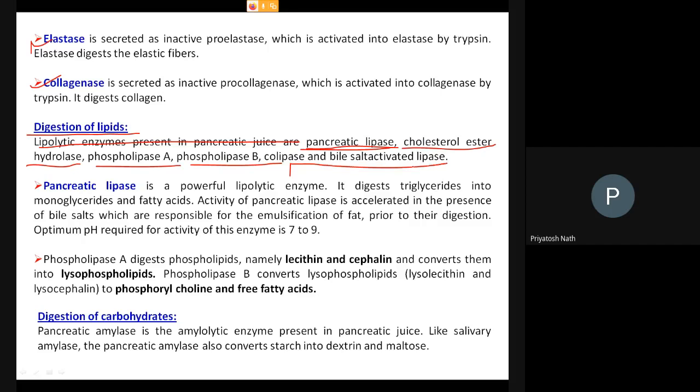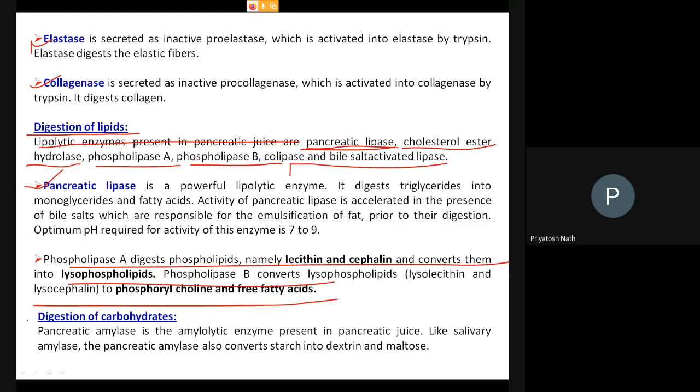So these are the principal lipolytic or lipid digestive enzymes present in the pancreatic juice. Again there are functions mentioned, pancreatic lipase. So these are the lipid digestion functions of the pancreatic juice.